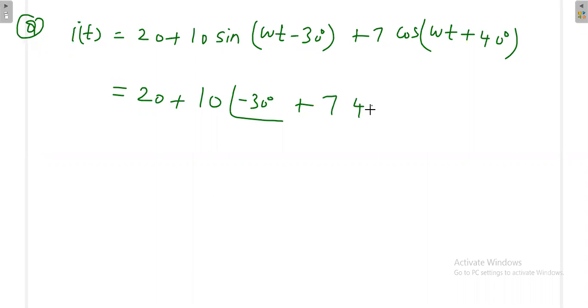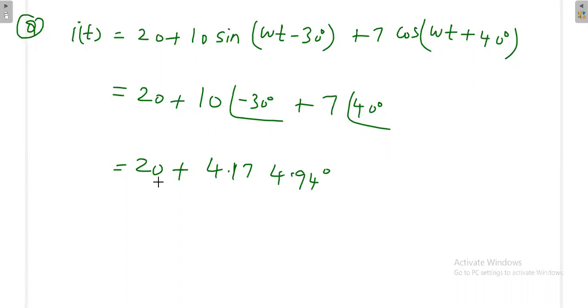Again, you know how to convert from the polar format into the rectangular coordinates. Then from the rectangular coordinates, you can add real and real, imaginary and imaginary. Finally, you can convert it back into the polar format. Once you add these two, finally you will get 4.17 at 4.94 degree.